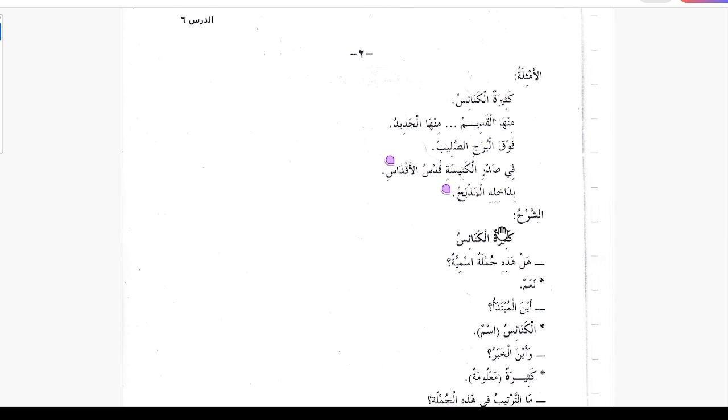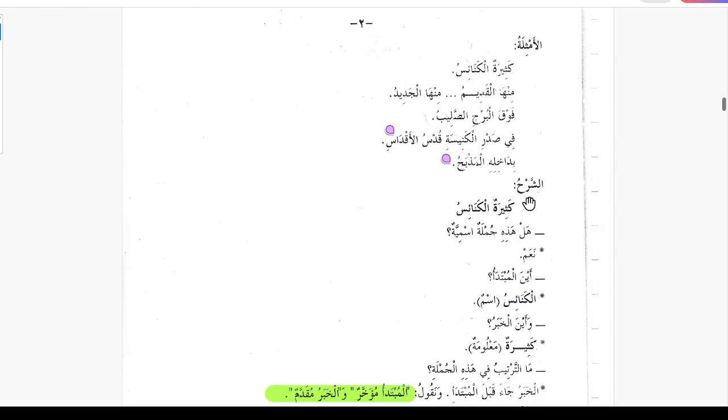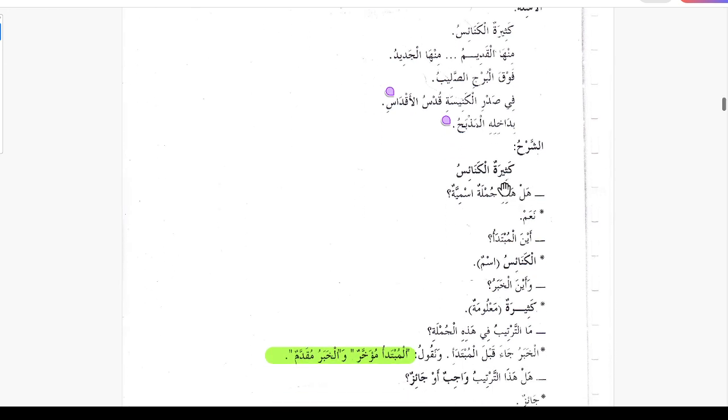Bidakhili al-mazbah, so al-mazbah is mubtada, bidakhili is jarun majrurun, shibu jumla khabar. So we can see that in all these examples the mubtada is coming after and khabar is coming before. Asharhu, the explanation. One of these examples is explained here.